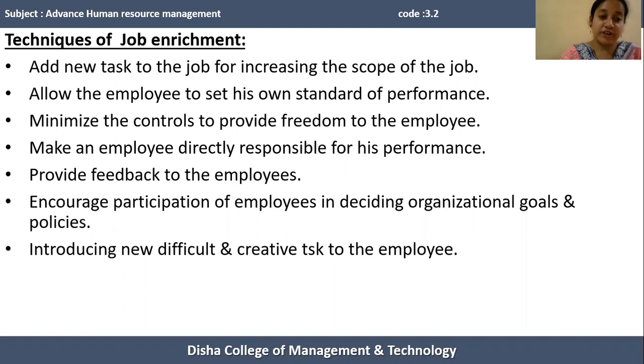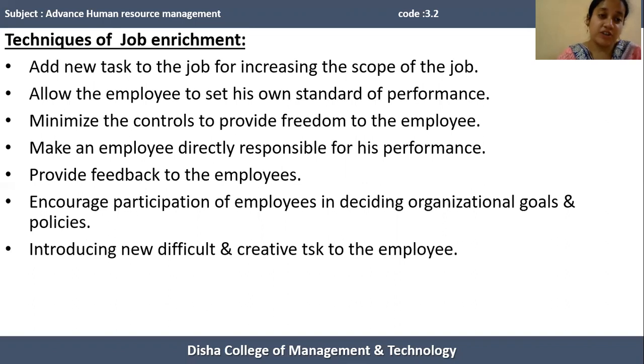The next technique of job enrichment is to make an employee directly responsible for his performance. Instead of making the superior responsible for a particular human resource's performance, if the human resource himself is responsible for his performance, then the person's job is enriched. By making an employee directly responsible for his performance, the person's job can be enriched.